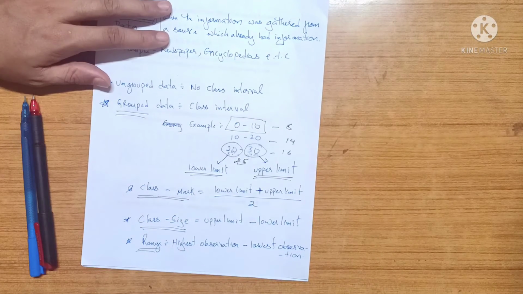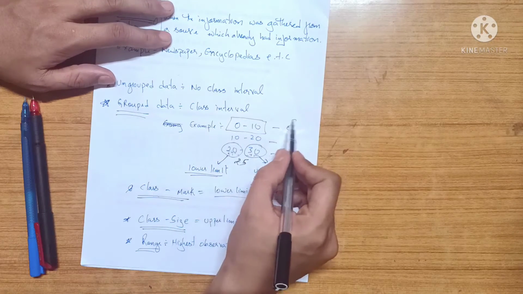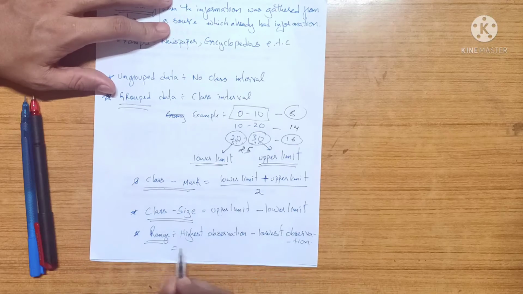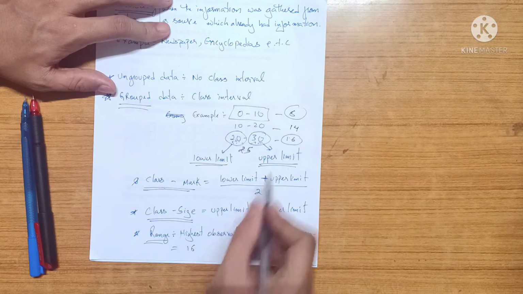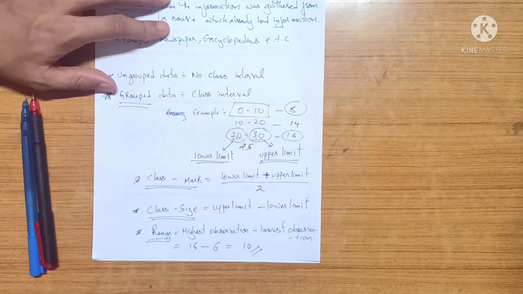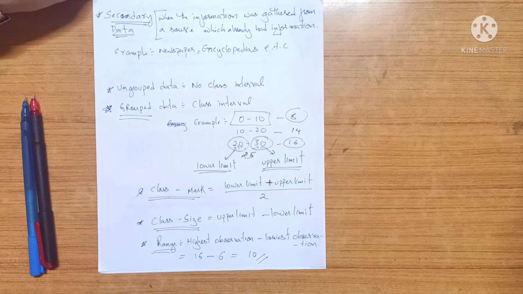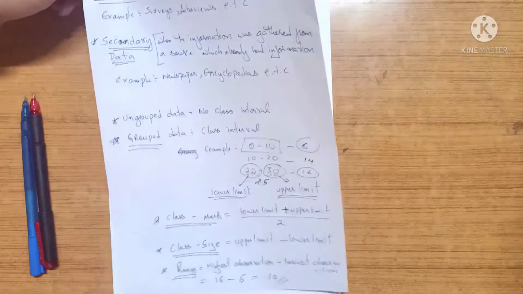Let's just assume it. So the highest group is this 20 to 30 and the lowest group is the 0 to 10. So the range of this would be the highest group, which is these observations, minus the lowest observations, equal to 10. So that's how you find the range of this thing. Anyway, let's get started with the exercise.